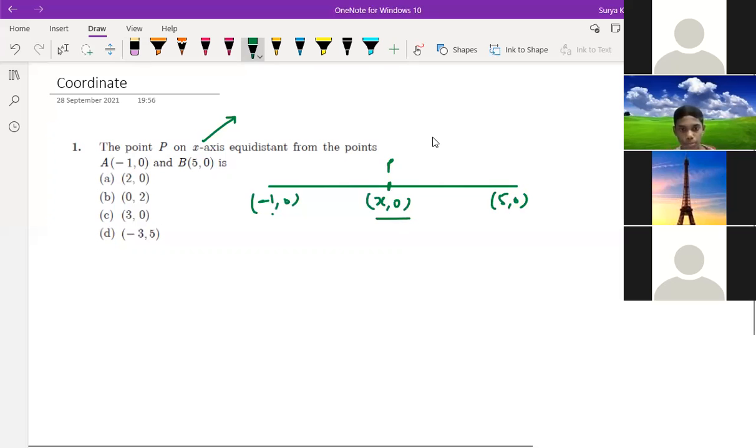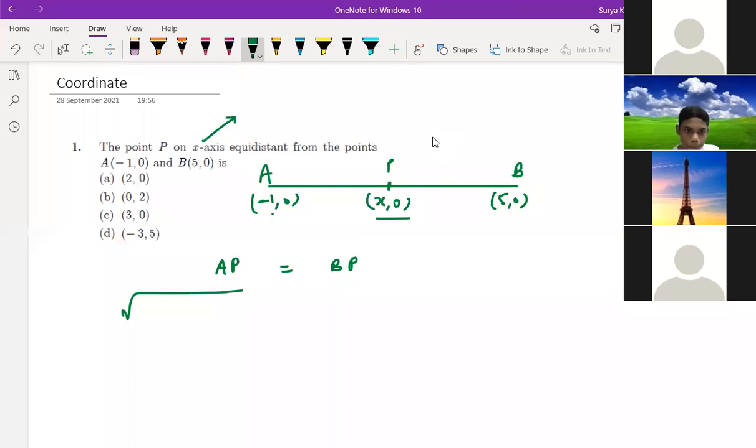Remember, this is your equidistance formula. It means AP should be equal to BP. Don't use the midpoint formula in this. So the distance between this and this is how much?